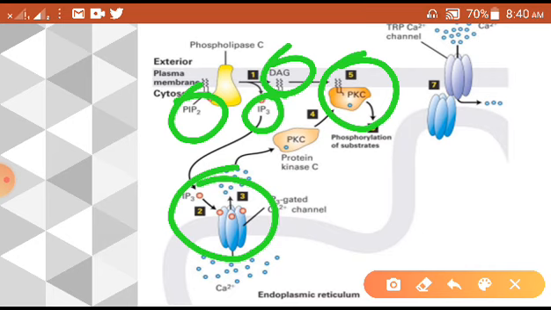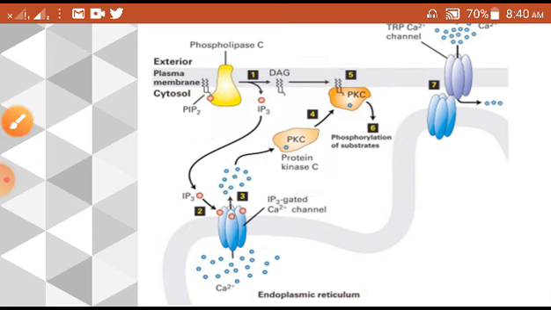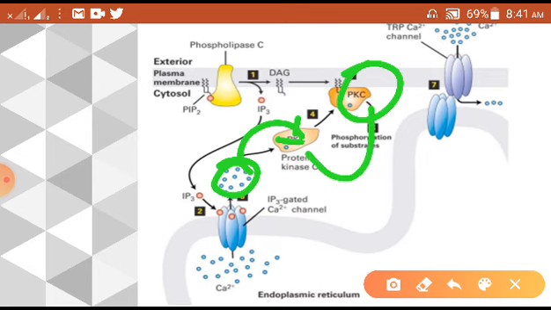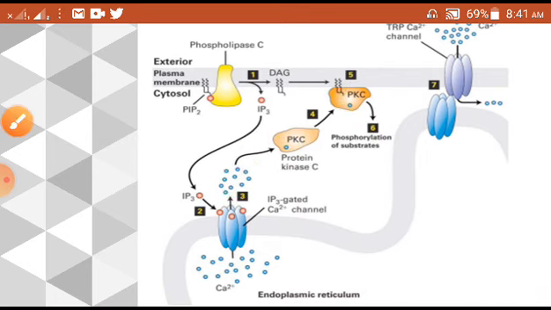Now, this protein kinase C also gets activated, that is why calcium is also called the second messenger. Once IP3 binds on the IP3-gated calcium channel, the channel will open, and more calcium will come in. When more calcium comes in, the calcium itself activates the protein kinase C. So that is why in this case we call calcium also a second messenger, right. Hence, in another way, PKC is activated.